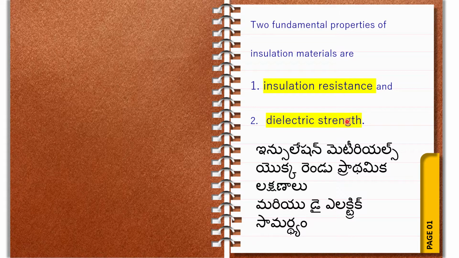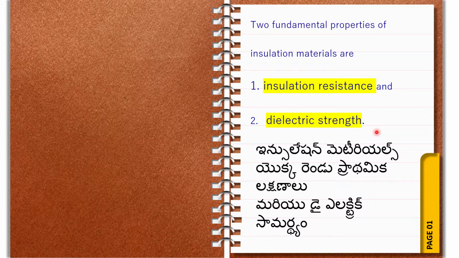Then only we can say that this is an insulating material. Suppose the material has only insulation resistance and doesn't have dielectric strength, then this is not an insulating material.